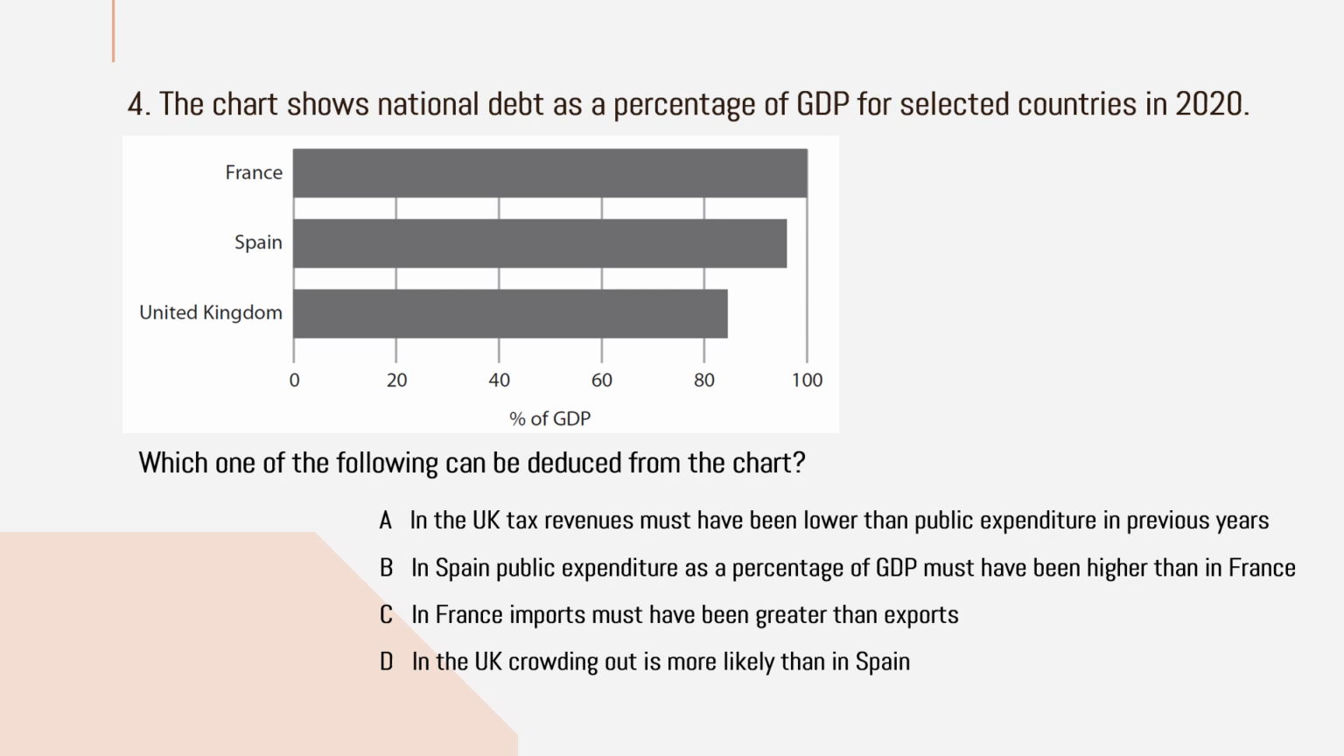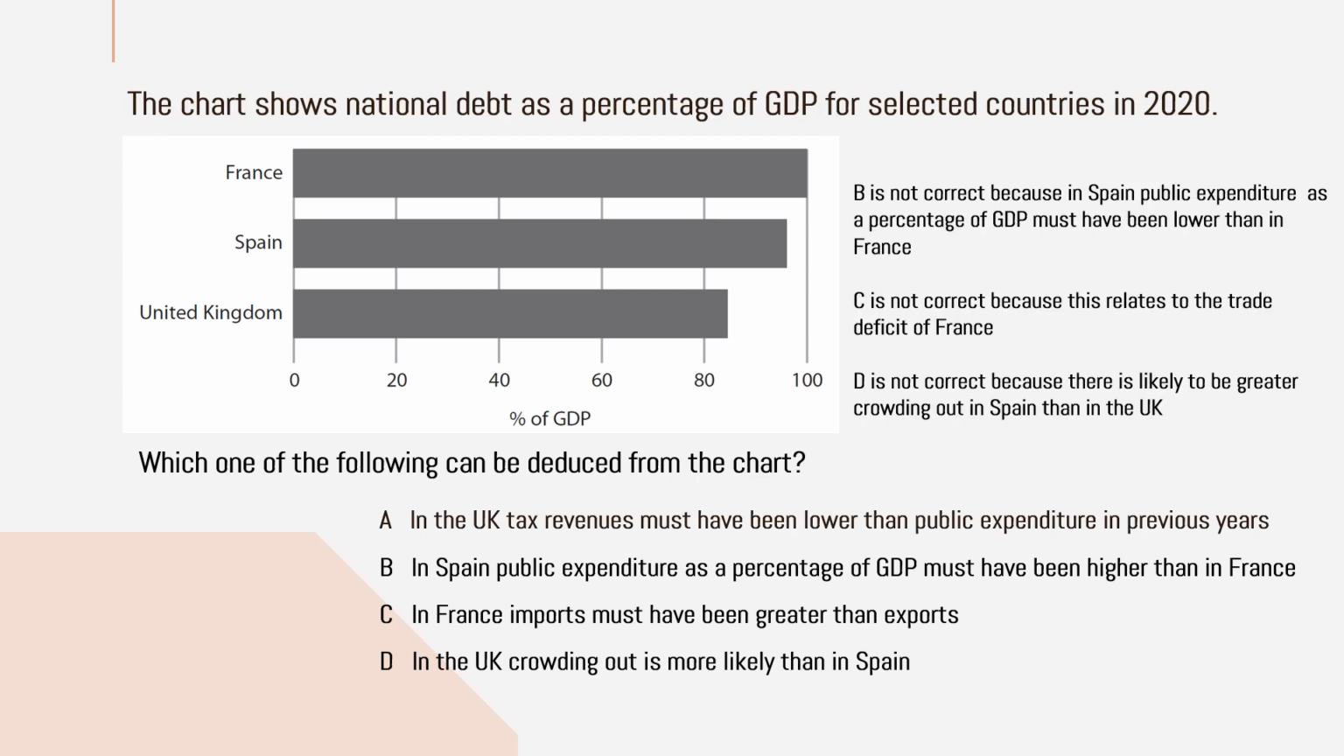Option A, in the UK, tax revenue must have been lower than the public expenditure in previous years. Option B, in Spain, public expenditure as a percentage of GDP must have been higher than in France. Option C, in France, imports must have been greater than exports. Option D, in UK, crowding out is more likely than in Spain.